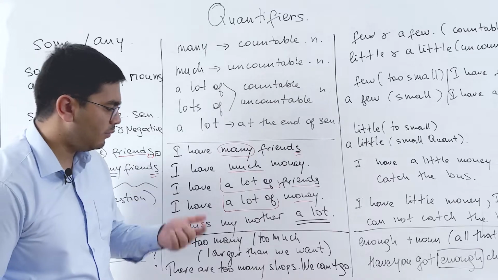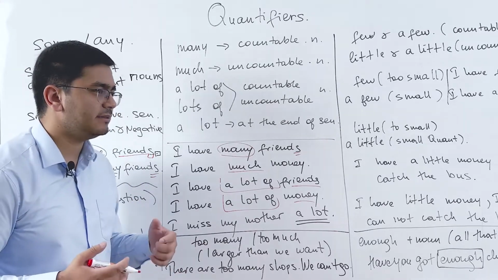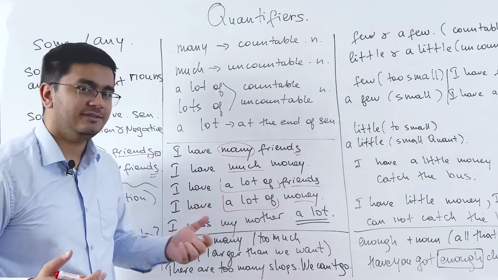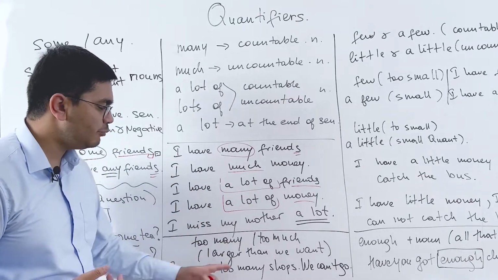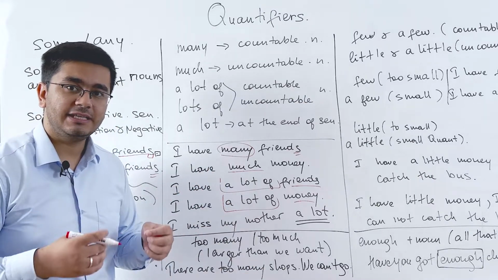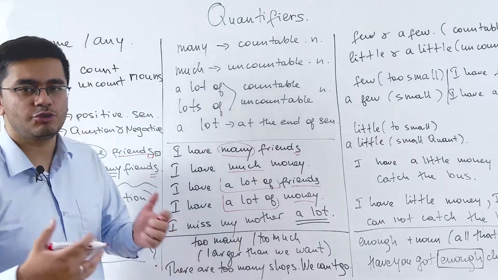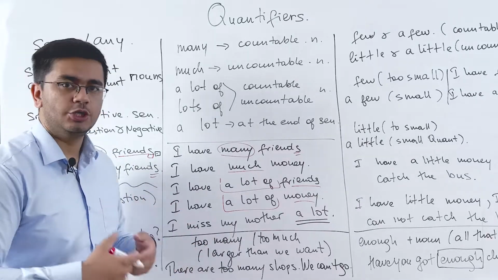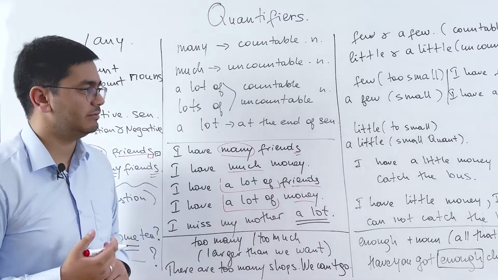So there is one thing, too many and too much. When it's a larger amount than we want, we use too many or too much. For example, there are too many shops. That's why we can't go to all of them. You see, it's more than enough, more than we want. At that time, we use too many or too much. Too many comes with countable nouns, too much comes with uncountable nouns.